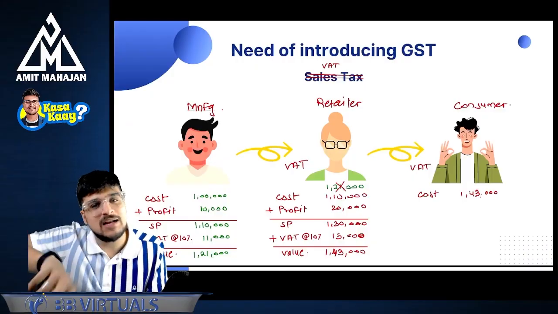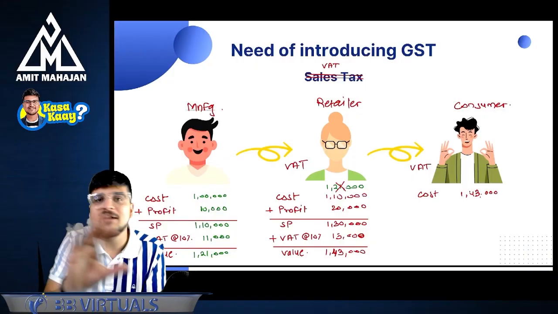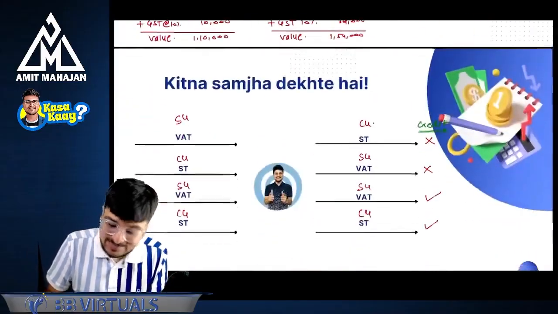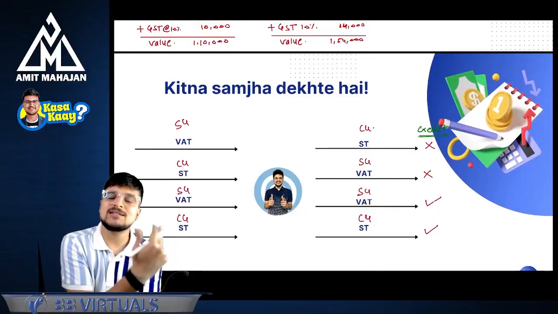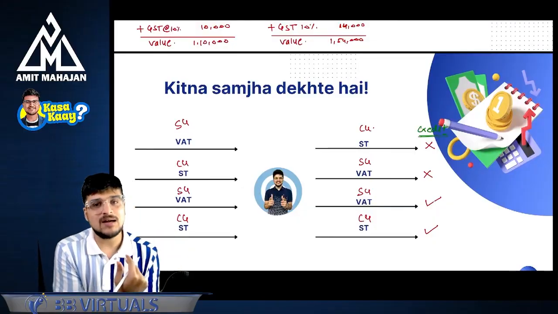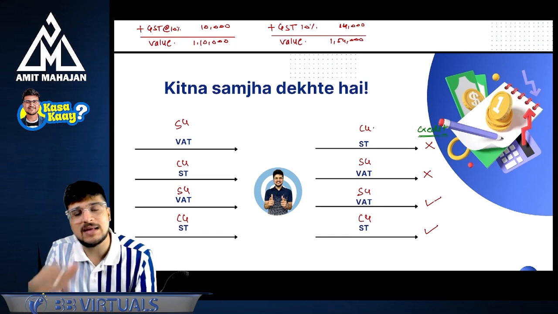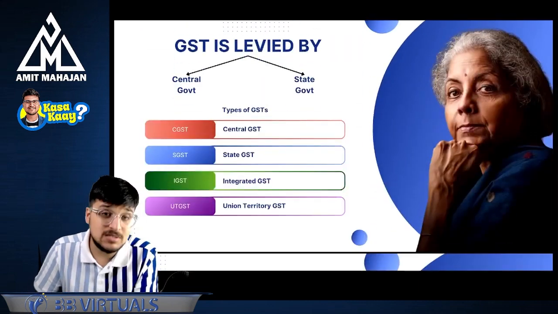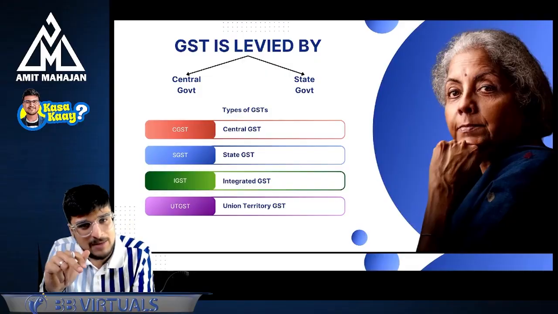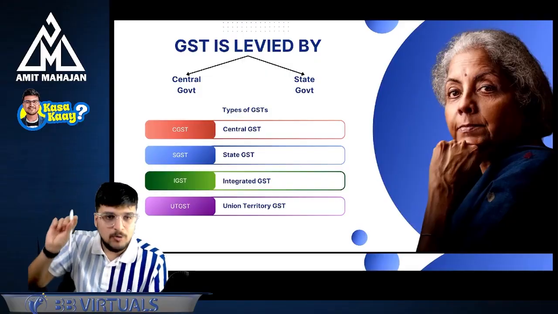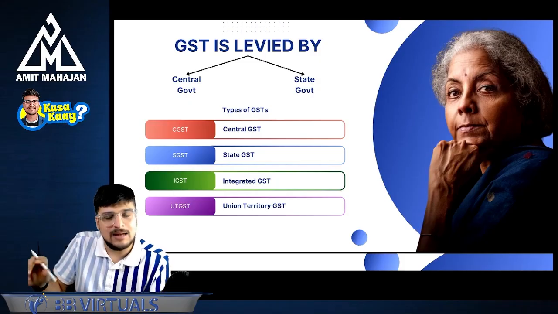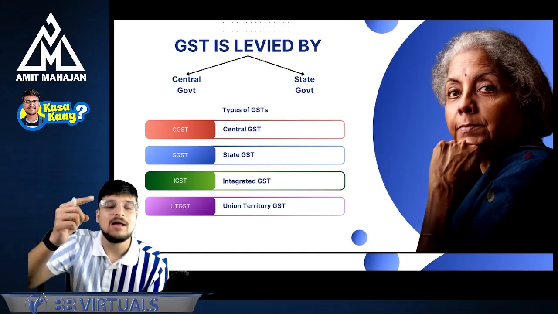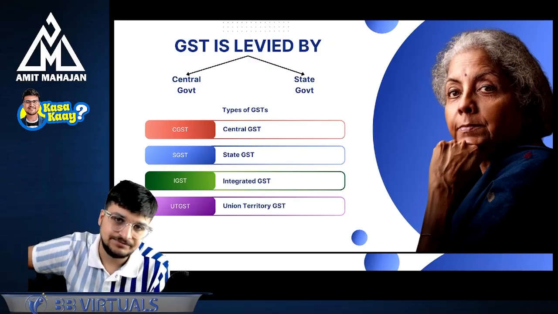Now, what was the need of introducing GST? When VAT was there, there was no need for inward VAT, outward VAT. But the problem came when my inward tax is state tax and my outward tax is central tax, or my inward tax is central tax and my outward tax is state tax. There was a problem. Because I was not going to get a credit at that point, the amount of tax charged at the earlier stage was getting added to my cost. And that's why I was facing double taxation.